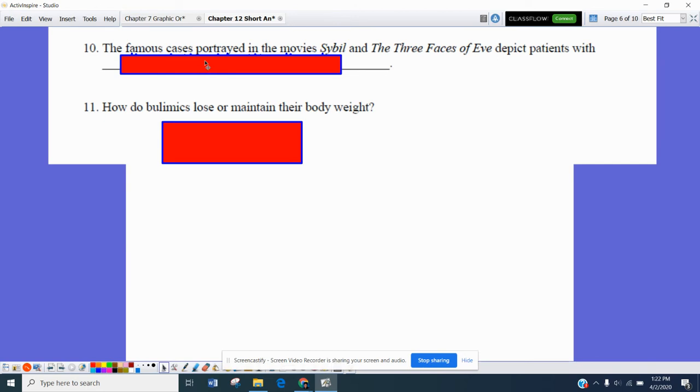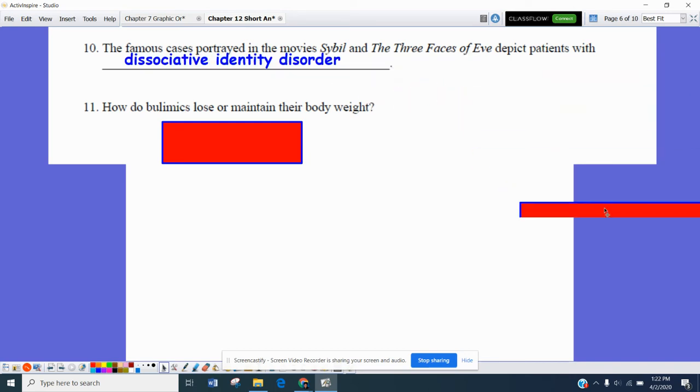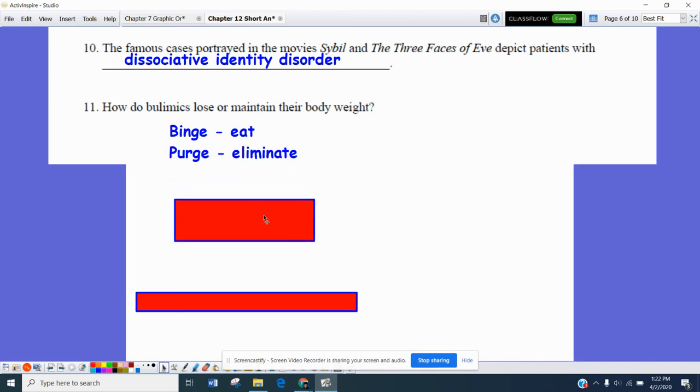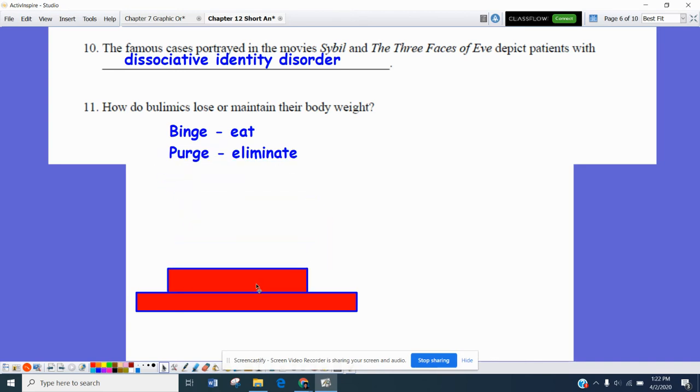And number 10, the famous cases portrayed in the movie Sybil and the Three Faces of Eve depict patients with dissociative identity disorder, or DID. It used to be known as multiple personalities. Number 11, how do bulimics lose or maintain their body weight? That is through the idea of binging and purging. Binging means you eat whatever you want to eat, in some cases overeating. Purging is the elimination of that, and that can be in the form of vomiting or through other means.